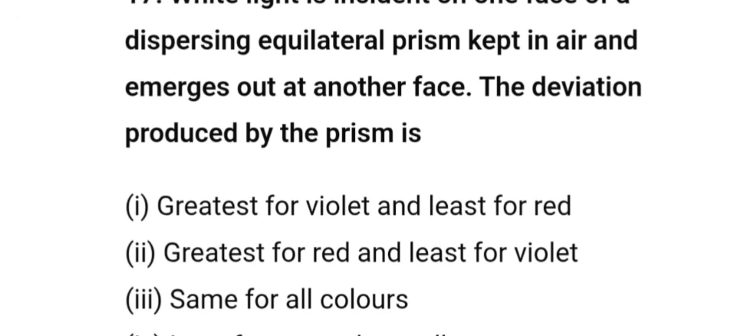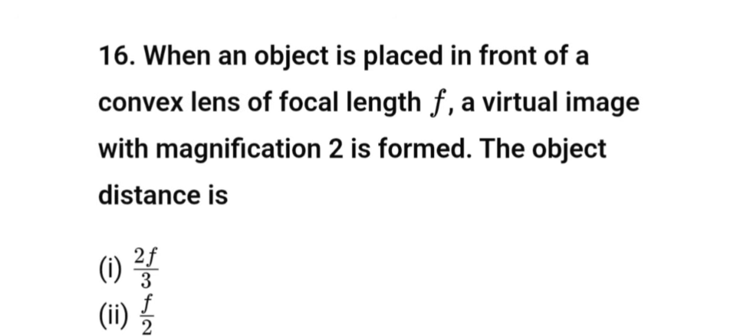White light is incident on one face of a dispersing equilateral prism kept in air and emerges out at another face. The deviation produced by the prism is greatest for violet and least for red. An object is placed in front of a convex lens of focal length f. A virtual image with magnification 2 is formed. The object distance is f by 2.